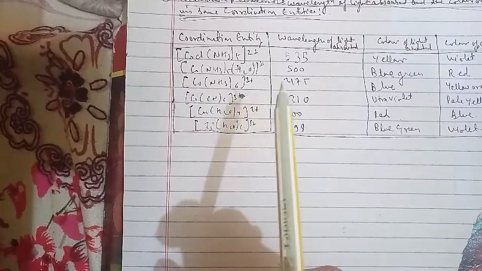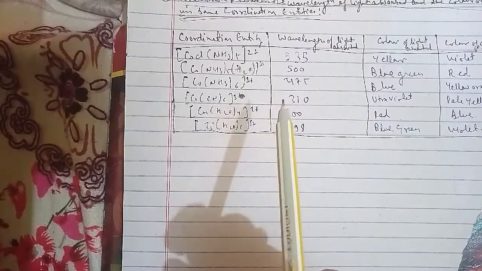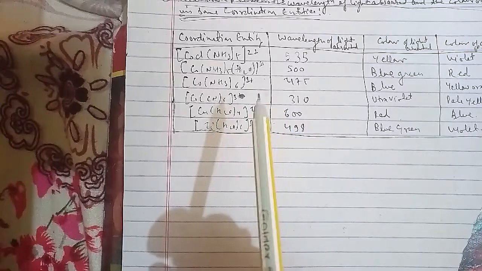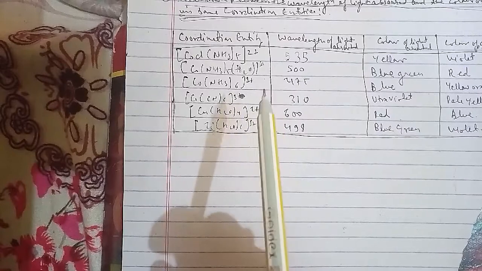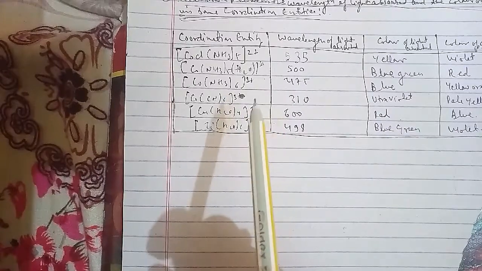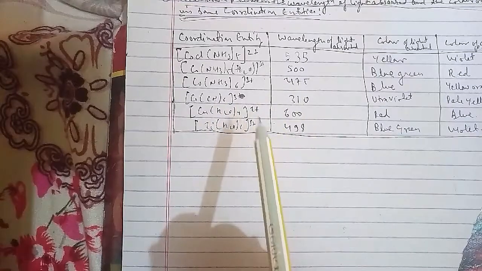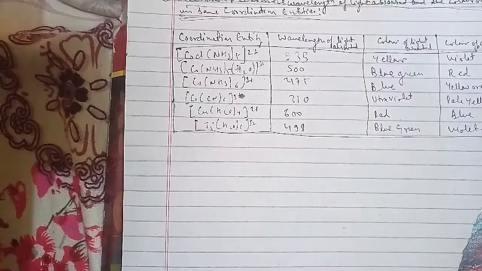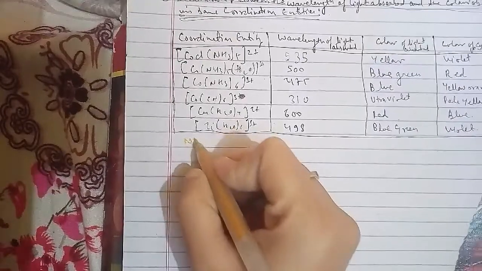[Ni(H2O)6]2+(aq) + en(aq) gives [Ni(H2O)4(en)]2+(aq) + 2H2O. This is green in color, and the starting complex is pale blue.